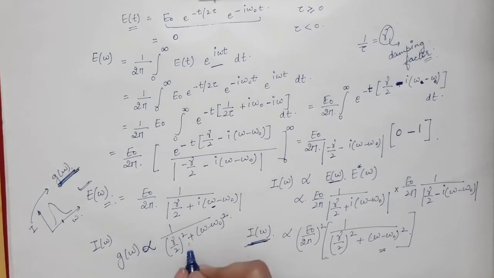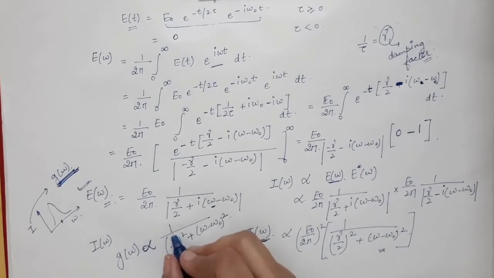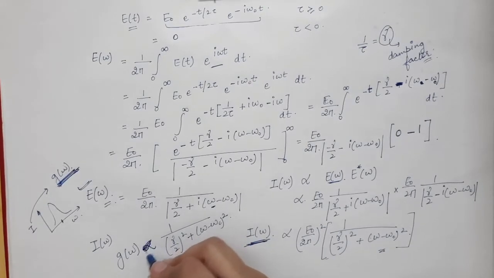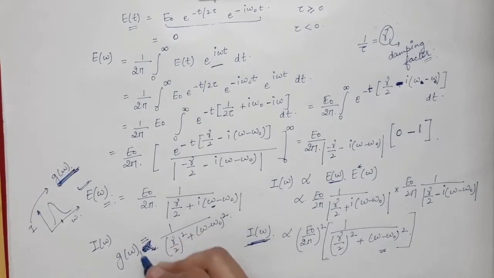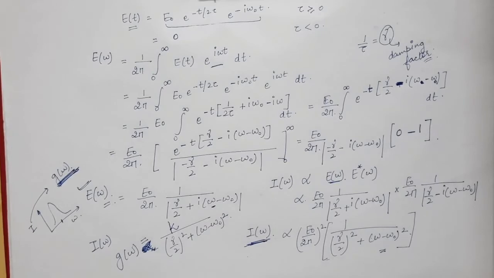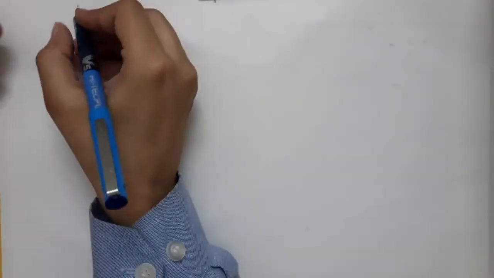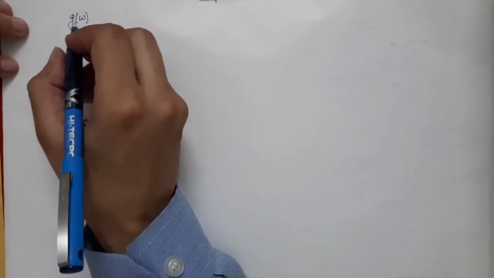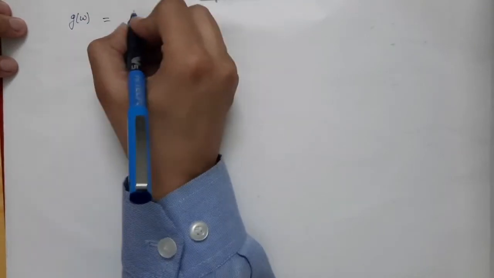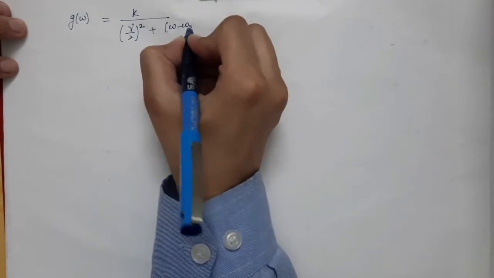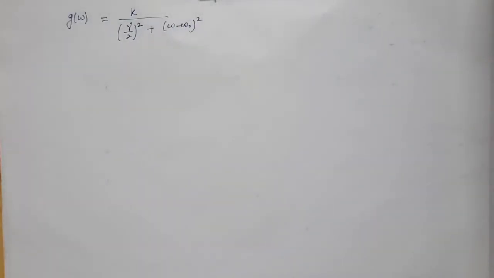So this is proportional to this one, and when you remove this proportionality and write the equal to sign, you have to insert a proportionality constant, and let's denote it by small k. So g of omega, for the case of the classical explanation of the natural broadening, came out to be equal to k divided by (gamma by 2) whole square plus (omega minus omega 0) whole square.